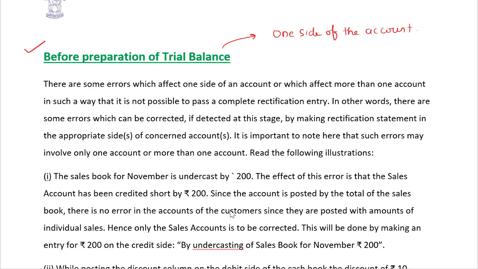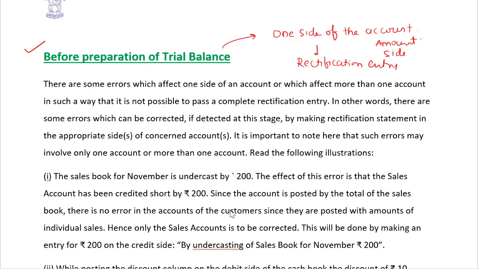So in that case, it is easy to correct it by passing a rectification entry. Either one side of the account or one amount is wrong. Let's continue.